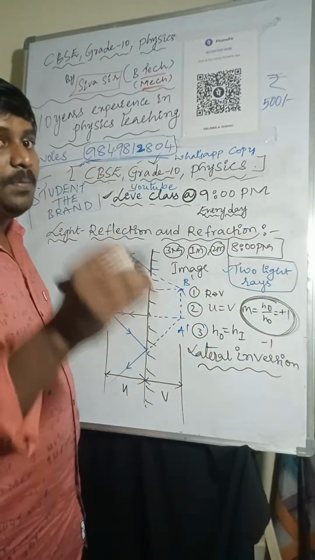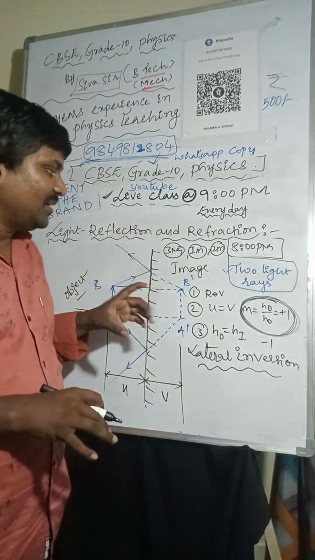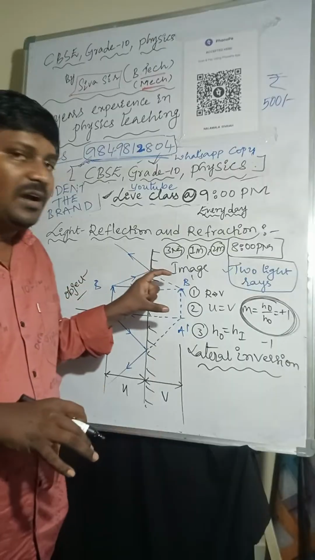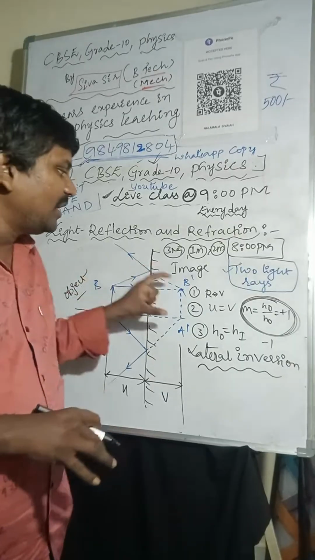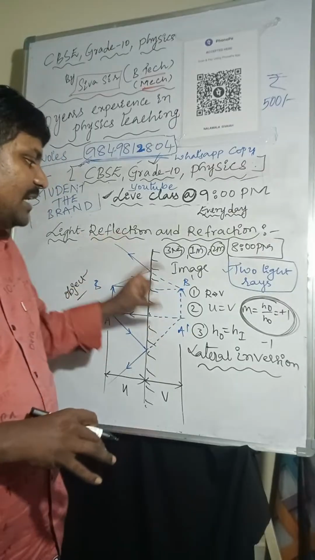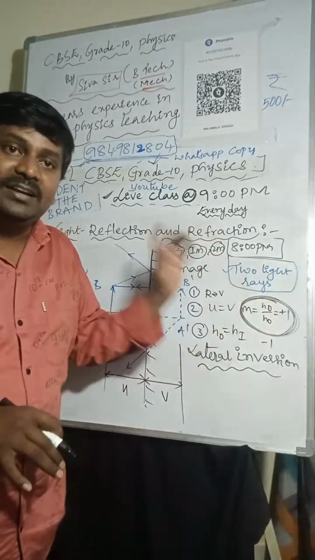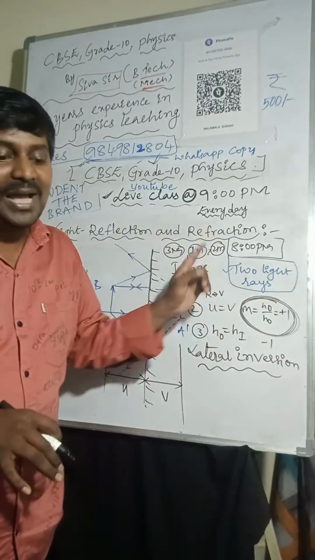But positive +1 we get only in the plane mirror, because the height of the object is equal to the height of the image, or the size of the object is equal to the size of the image. That's why magnification is +1. Mark it right here itself, magnification.